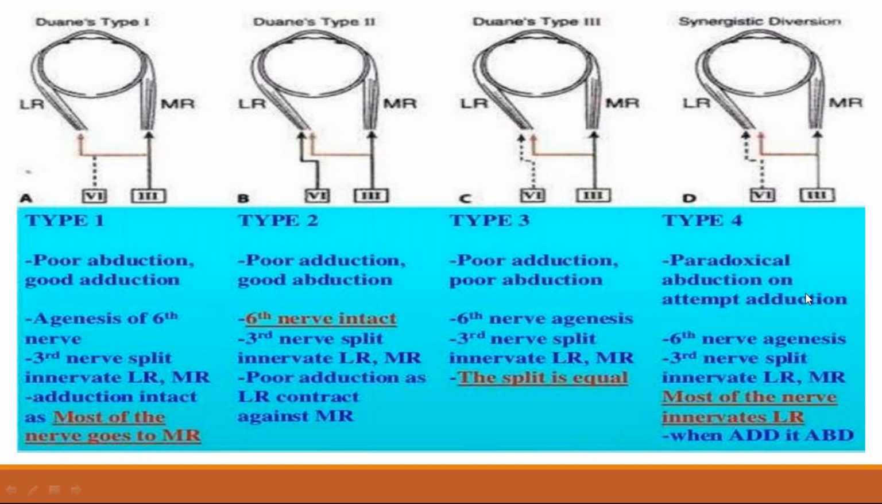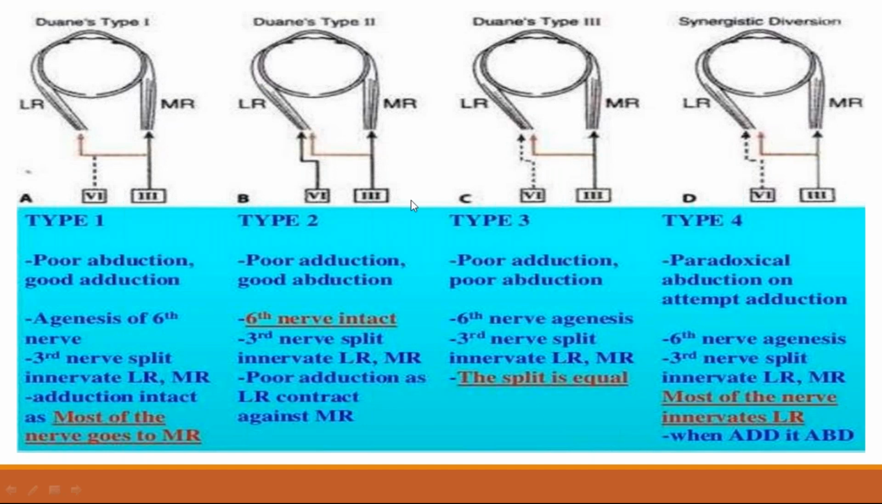Type 4, paradoxical abduction on attempted adduction. Whenever there is an attempt of adduction, there is a paradoxical abduction. Instead of adduction, there is abduction. That is type 4. Because of the sixth nerve agenesis, the third nerve is split and innervates the lateral rectus and medial rectus. Even though the third nerve is supplying both, the predominant part of the nerve is innervating the lateral rectus. So whenever there is an attempt of adduction, there is paradoxical abduction. That is type 4 Duane retraction syndrome.